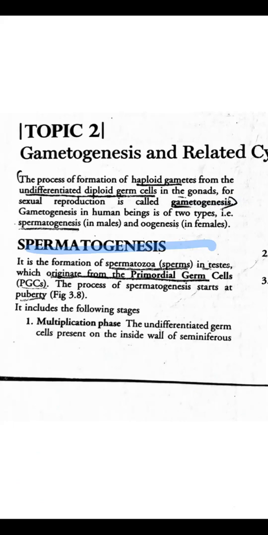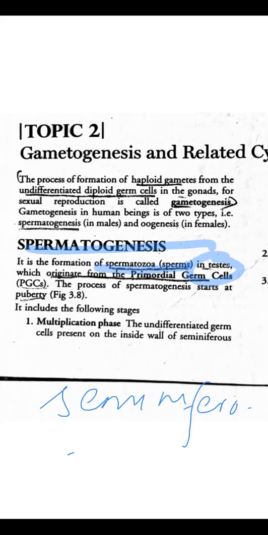Formation of sperms. Okay. Now sperm is also called as spermatozoa. What is the other name of sperm? Spermatozoa. This is going to take place inside the testis. Inside the testis, you have seminiferous tubule. You have seminiferous tubules, which is going to produce the sperms.